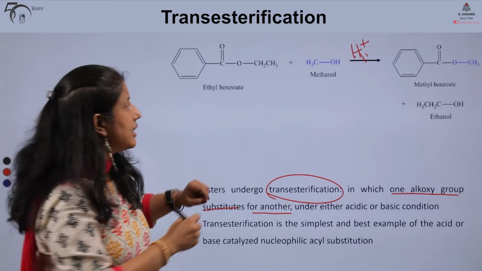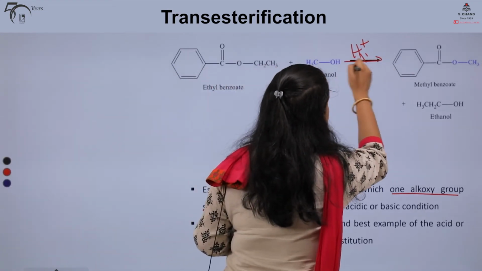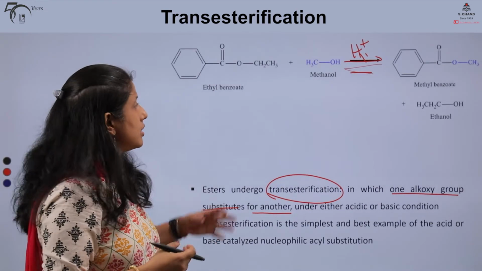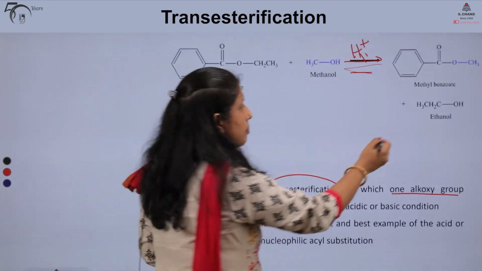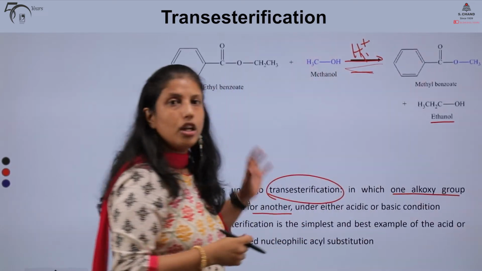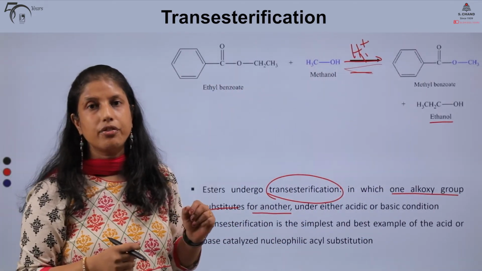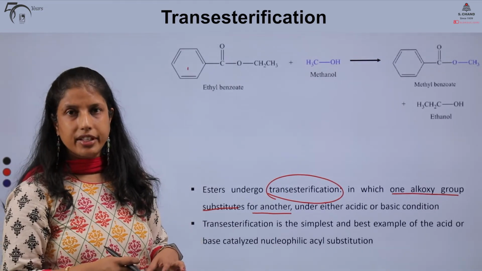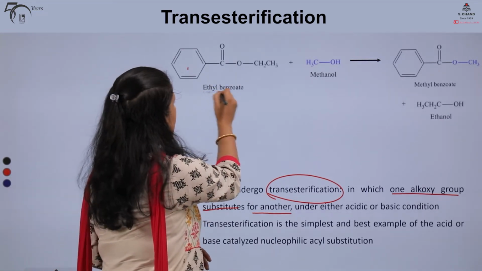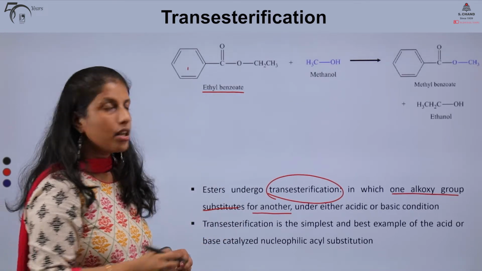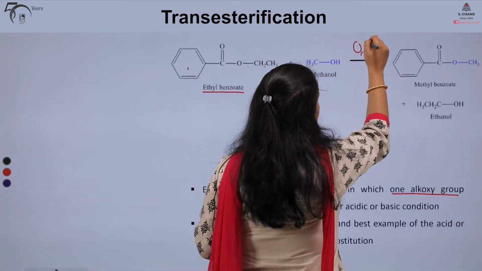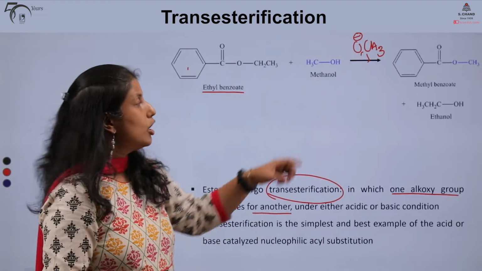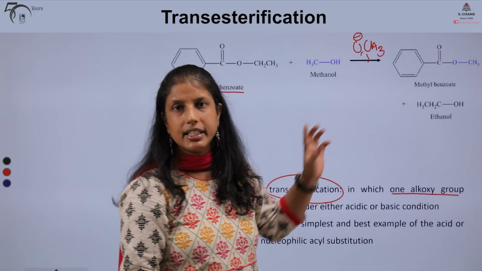This acid-catalyzed transesterification is actually an equilibrium reaction, and so the reaction is carried out in the presence of excess methanol to drive the reaction in the forward direction. In the base-catalyzed transesterification reaction, our ethyl benzoate is treated with an excess of sodium methoxide in methanol to give us methyl benzoate and ethanol.